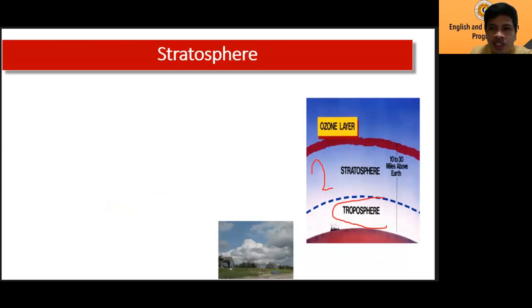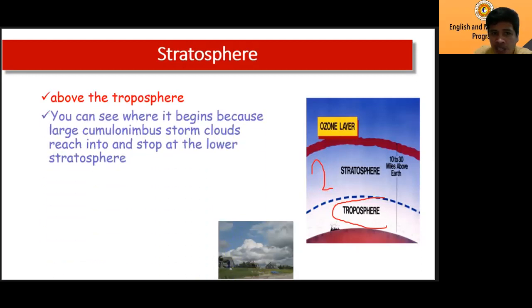Okay, so the stratosphere is the second layer. This is above the troposphere. Now, you can see where it begins because large cumulonimbus storm clouds reach into and stop at the lower stratosphere.